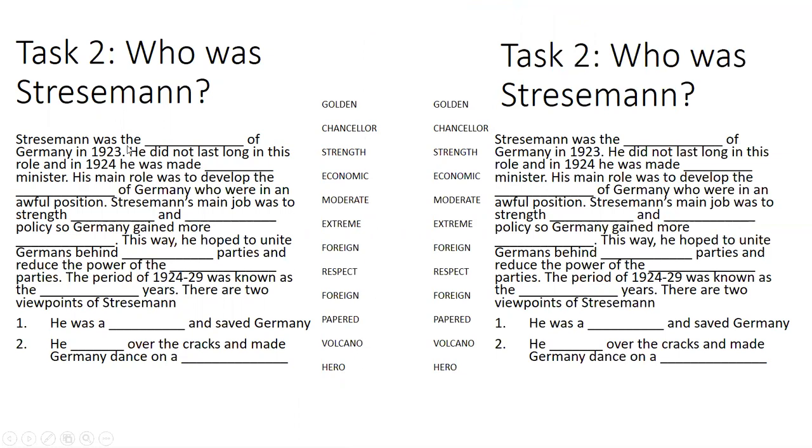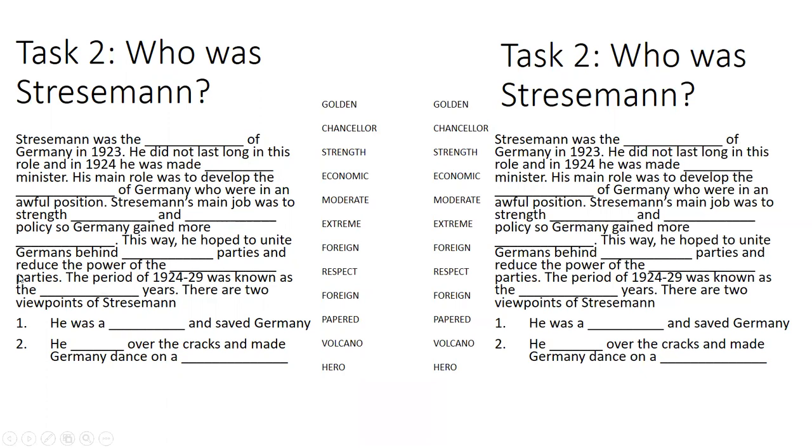So it says, Stresemann was the blank of Germany in 1923. He did not last long in this role. In 1924, he was made blank minister. His main role was to develop the blank of Germany, who were in an awful position. Stresemann's main job was to strengthen blank and blank policy. So Germany gained more blank. This way he hoped to unite Germans behind blank parties and reduce the power of the blank.